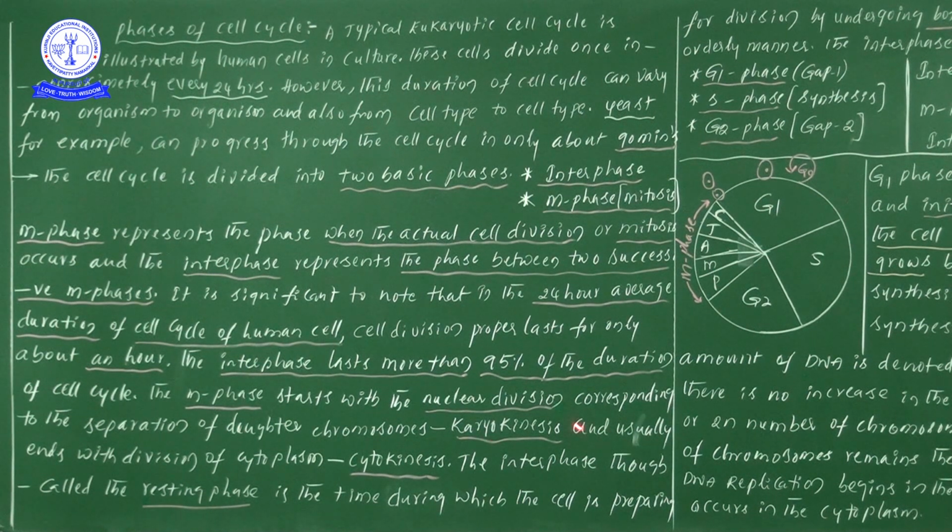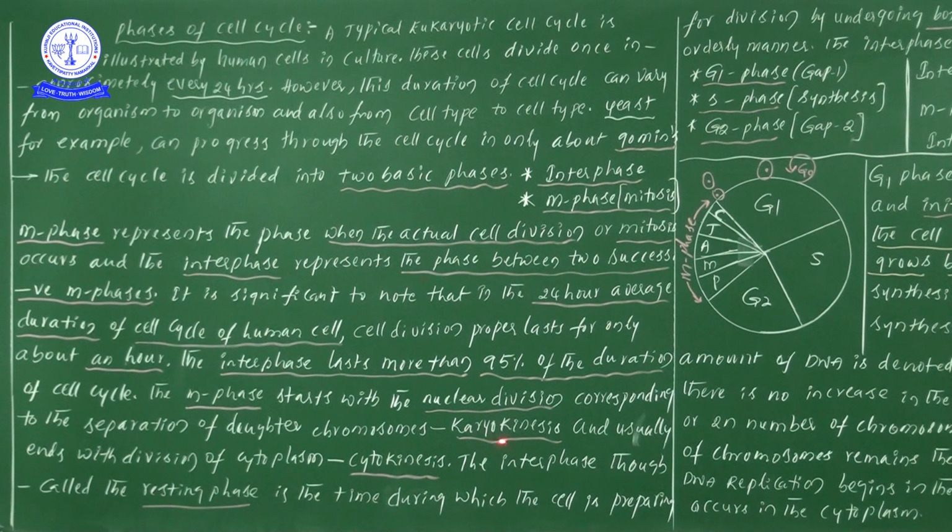Next, usually this particular process ends with division of cytoplasm. Within the M phase, two different types of processes we are observing. One is karyokinesis and one more is cytokinesis.